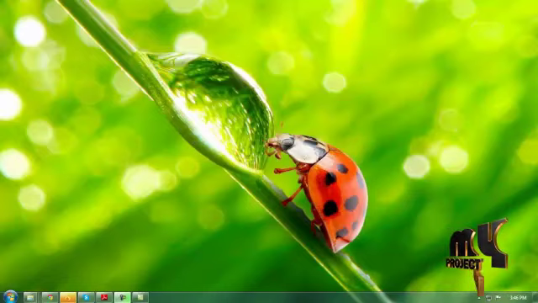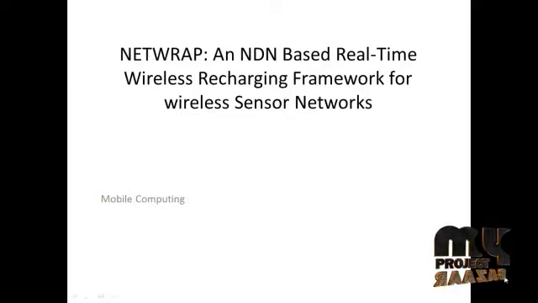Welcome to projectbazaar.com. The project is entitled NETWRAP, an NDN-based real-time wireless recharging framework for wireless sensor networks. It is based on a mobile computing platform.